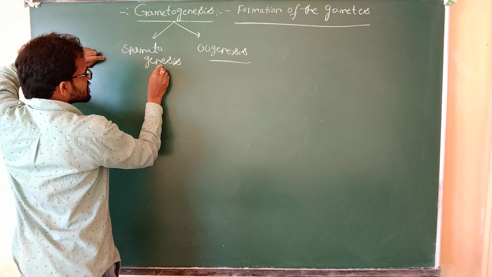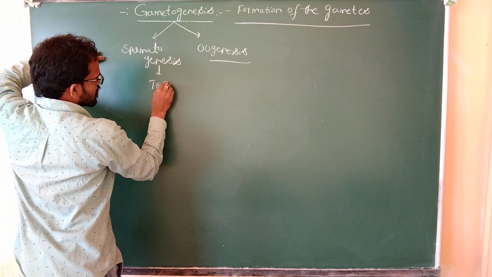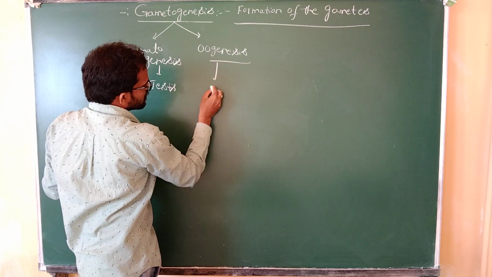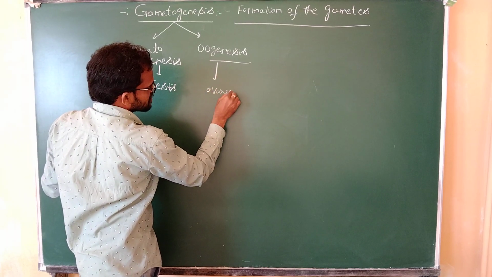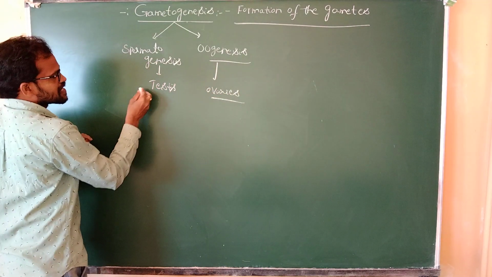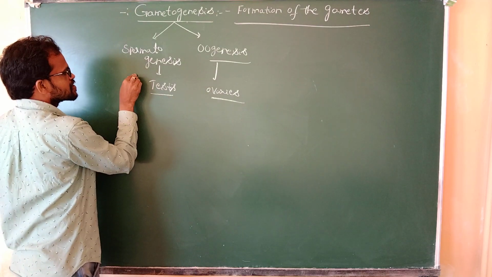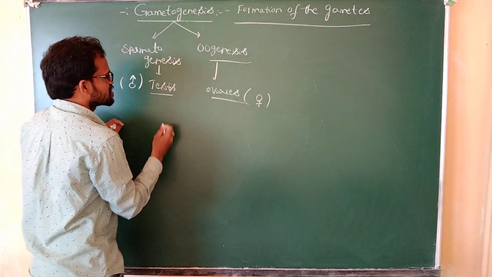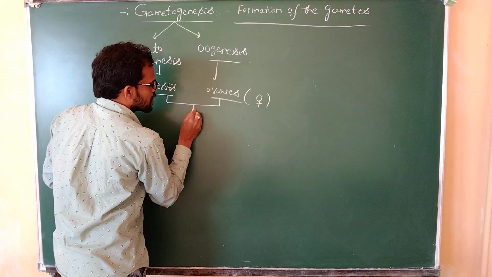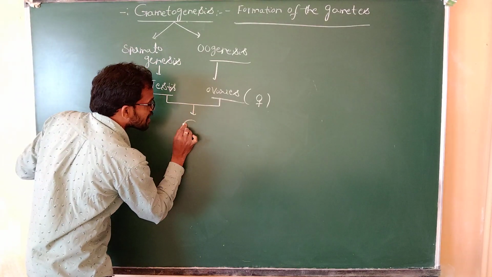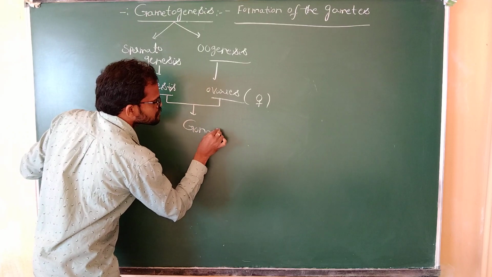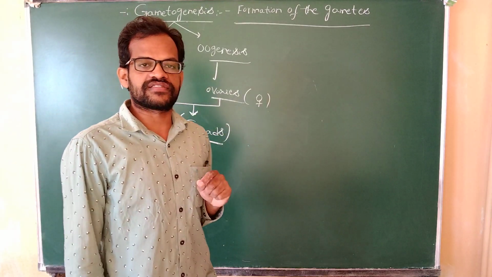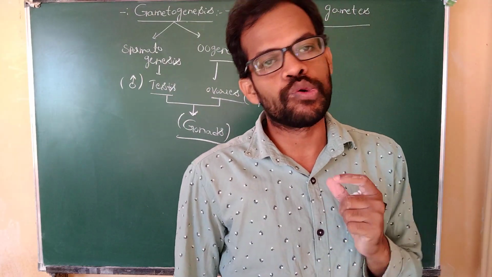The spermatogenesis process takes place in the testis, and the oogenesis takes place in the ovaries. The testis and ovaries are nothing but gonads.